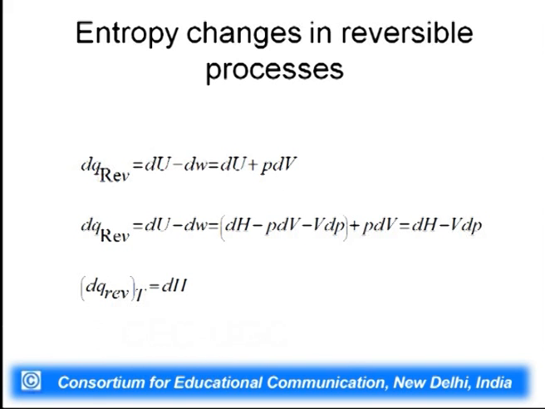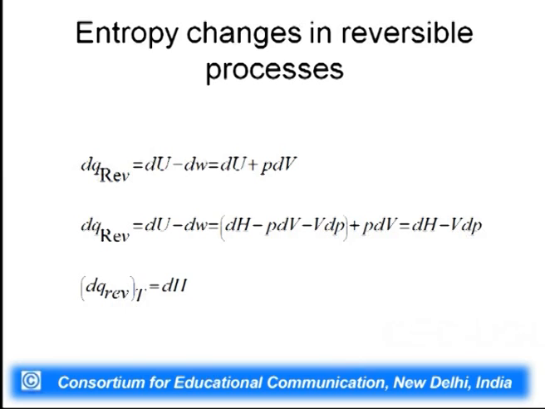Now, how to calculate entropy changes in a reversible process? For that, you must remember these formulas which we have derived during the previous lecture, that is dq reversible is equal to dU minus dw. This is from the first law of thermodynamics, where dU is change in internal energy and dw is the work done.